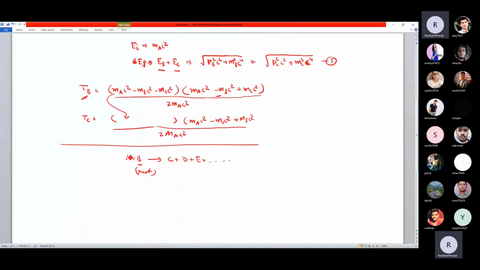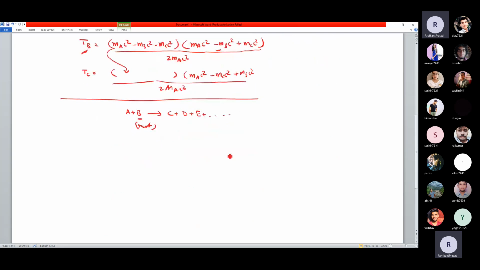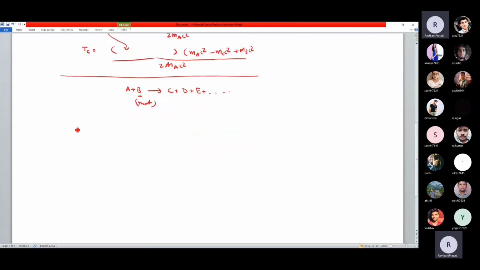Then you can write the Q value, which is easier: the mass of the initial reactants, subtract the mass of the final products, and that will give you the Q value. I will just write that directly. For the threshold value required for a certain reaction, we can easily calculate how much energy I have to supply to the A particle when it is bombarded on the B particle at rest, so that it can produce 2, 3, 4, or 5 particles and so on.